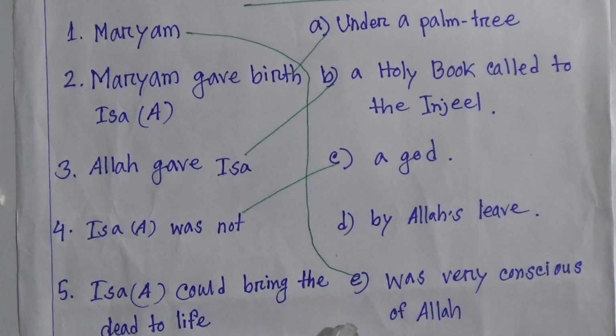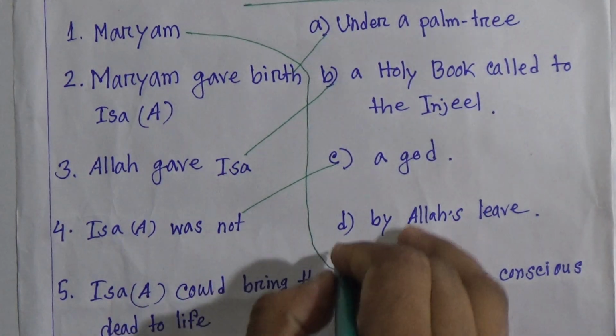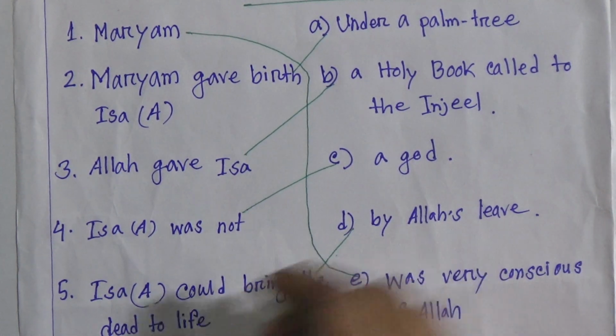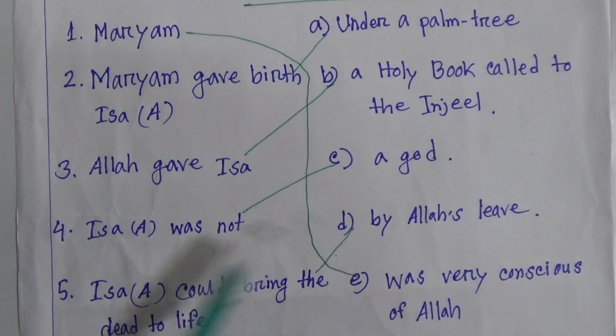What will be the answer? Yes, only D is left. Isa alayhi salam could bring the dead to life by Allah's leave. So number 5 will be matched with number D.